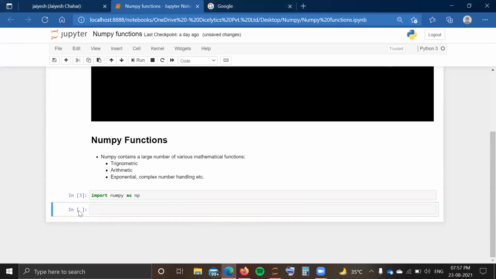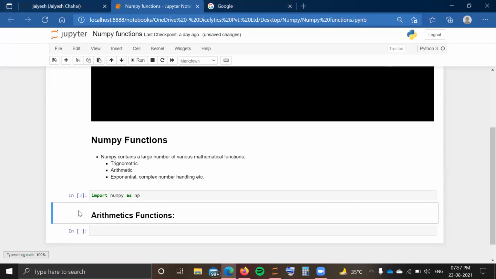First of all, we are going to discuss the arithmetic functions that have been provided by NumPy. As you have gone through our Python course, you know about the data structure known as list. A list is not able to perform various arithmetic functions, whether it is addition or subtraction, all those things. So the first function we are going to discuss is our simple addition function.